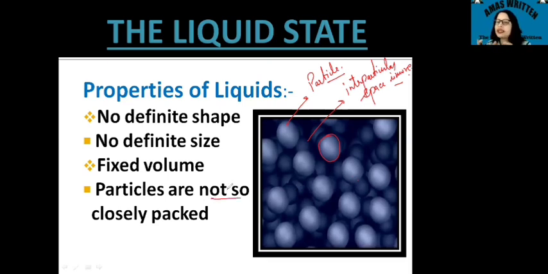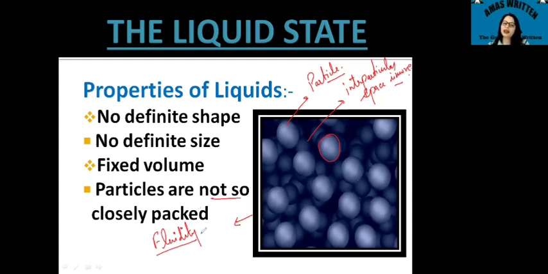And with this property, as you saw in the diagram previously, the particles are moving, and that is the only reason why the particles have the nature of fluidity. Fluidity is the property of the liquid to flow, and that is because of the movement of these particles. Let me give you an example. Suppose you pour water on the floor, so the water flows. It is not that water is flowing; it is the particles of the water that have movement between them. And when it covers a larger area, you see the fluidity property in that liquid.